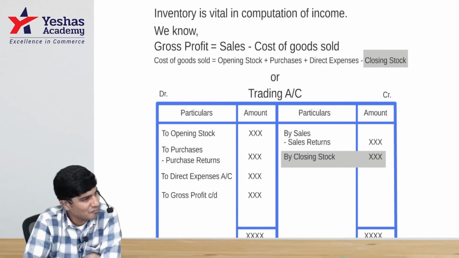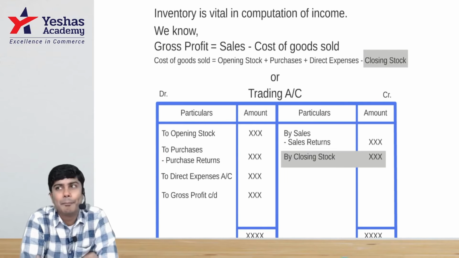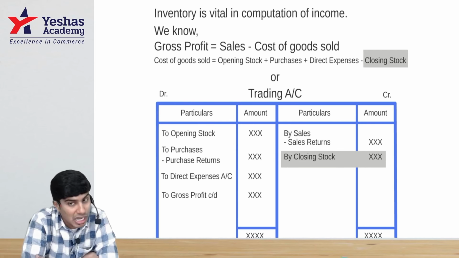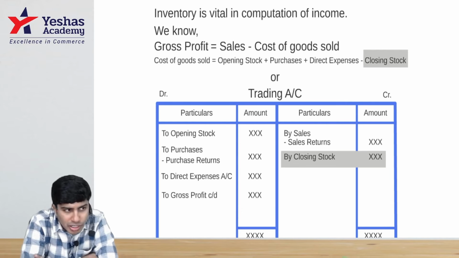Wrong valuation of inventory will result in wrong income. Right valuation of inventory is crucial in identifying the right amount of income. I hope you got it.